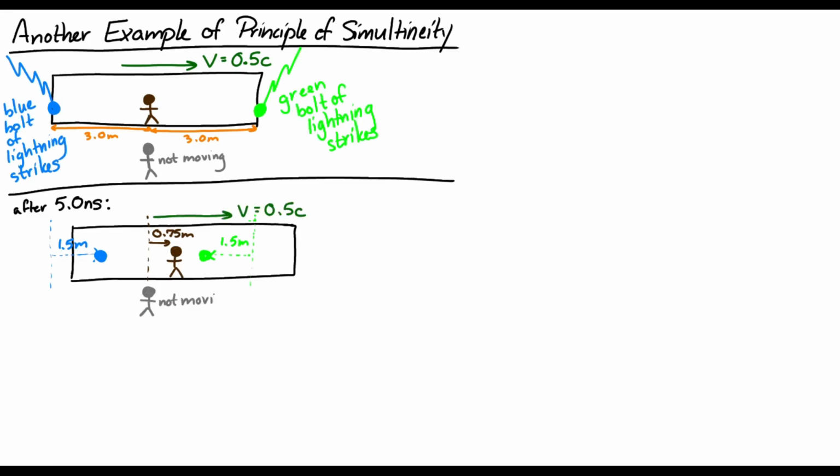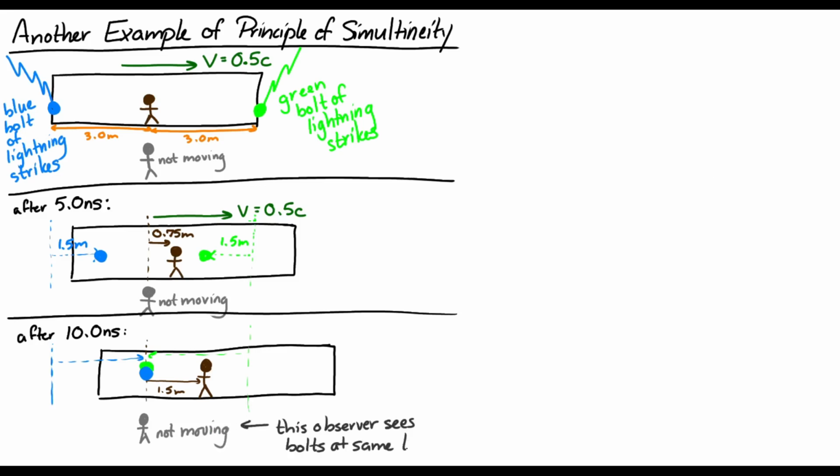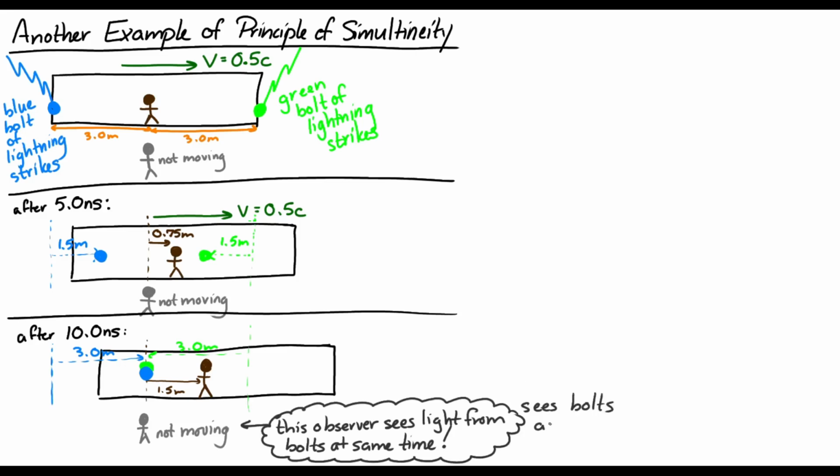Here's the light wave from the blue bolt, here's the light wave from the green bolt. Now after 10 nanoseconds, the light waves have now moved 3 meters, and they have collided. They're in the same place. And the person who's observing this from rest would see that the 2 bolts had occurred simultaneously. The light from each of those lightning bolts has now reached the person at the same time. So that person would see the 2 lightning bolts as being simultaneous.